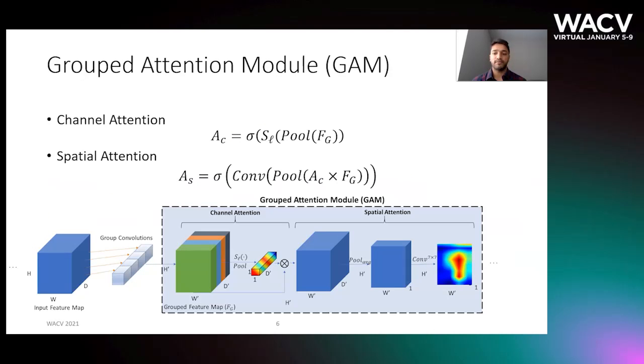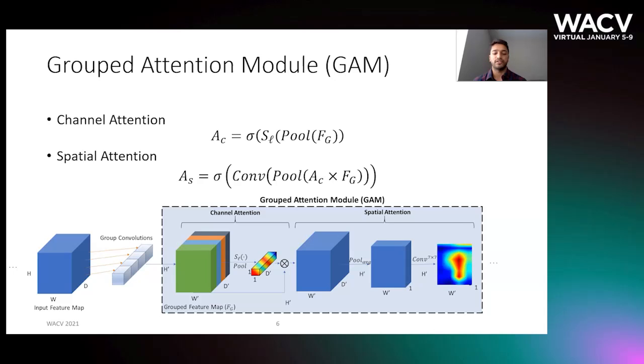The proposed attention module works by summarizing activations of the previous layer. Here, the feature map is first pooled over the spatial dimensions and then fed to a subnetwork to produce channel attention. The channel-refined feature map is then pooled over the channel dimensions and passed to a convolutional layer to produce the spatial attention.